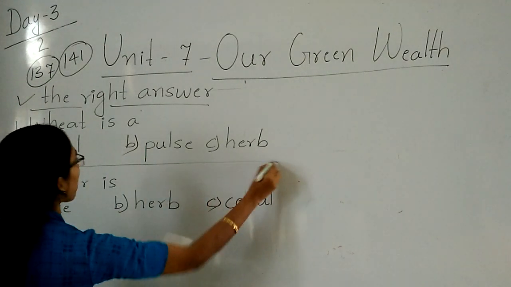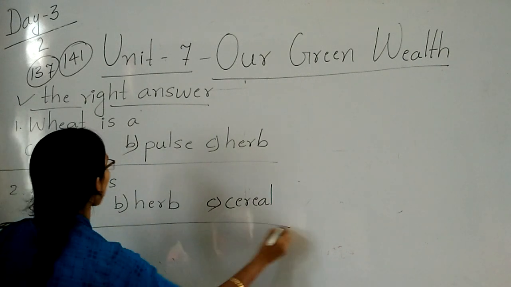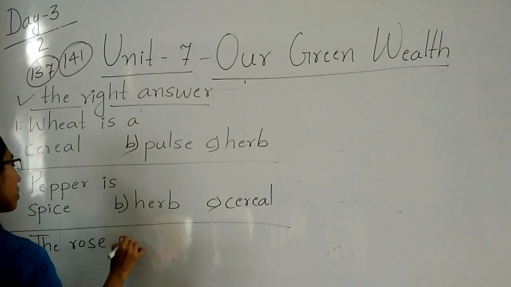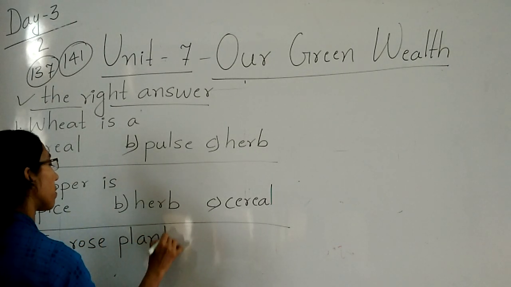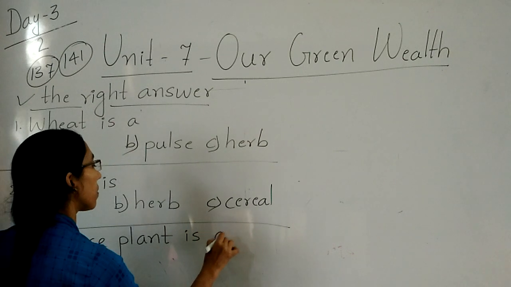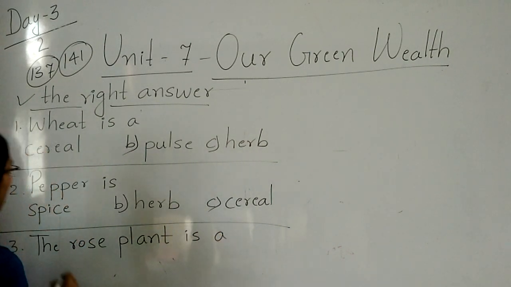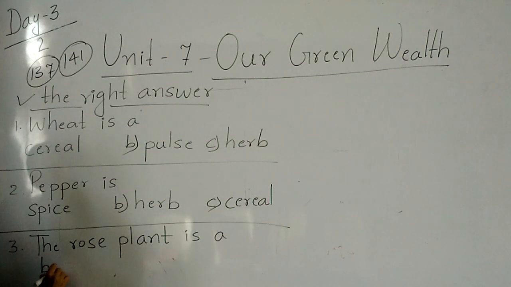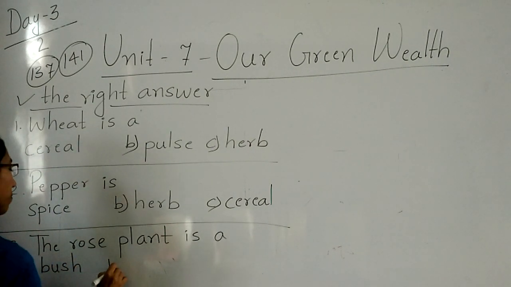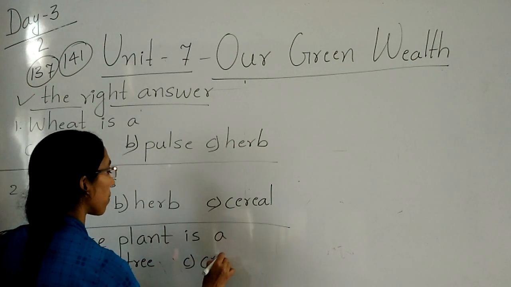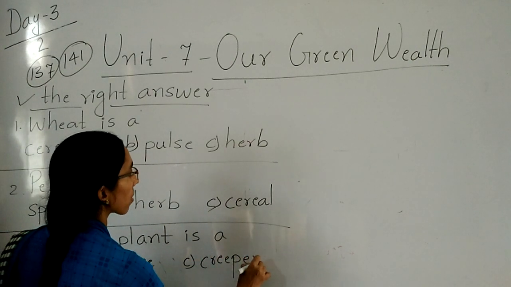Now third one. The rose plant is a. What is the option? Bush, tree, creeper. A bush, B tree, and C creeper.